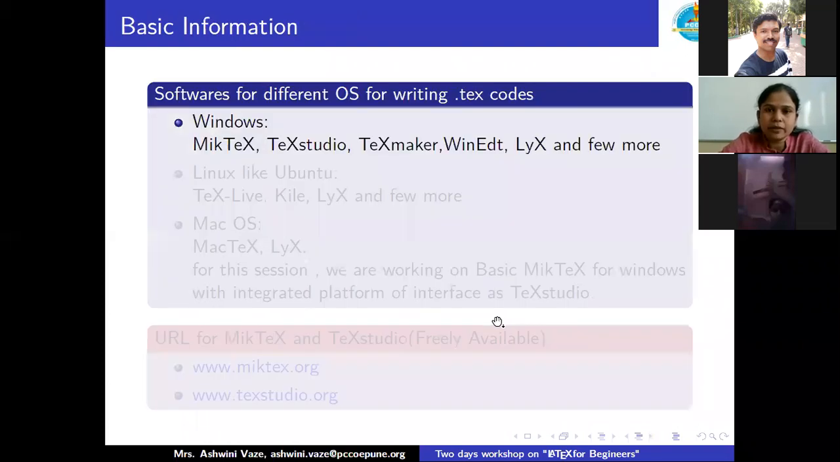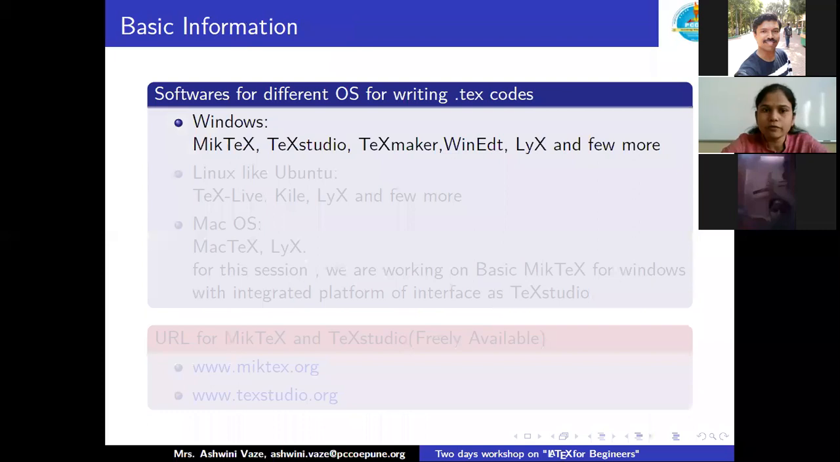Now let me give you basic information about LaTeX. Already we mailed you to download two software regarding LaTeX. One is basic MiKTeX and second is TeXstudio. Basic MiKTeX is a backend software which is required to run TeXstudio, and TeXstudio is an integrated interface in which we are going to work.